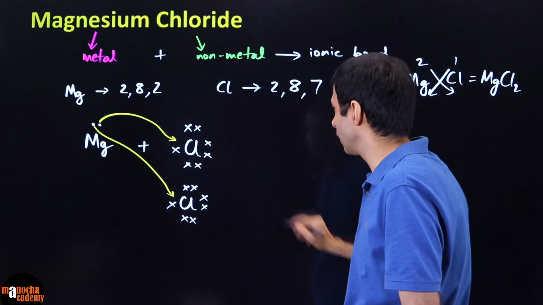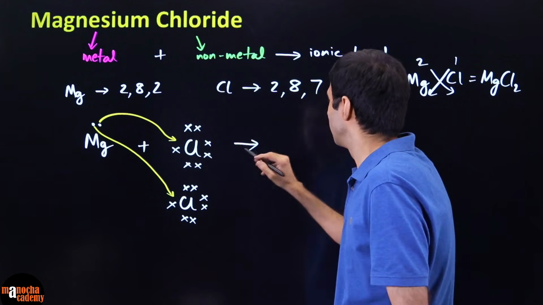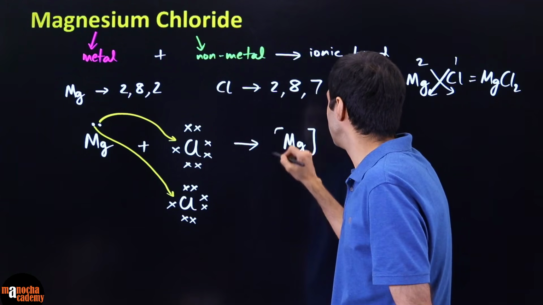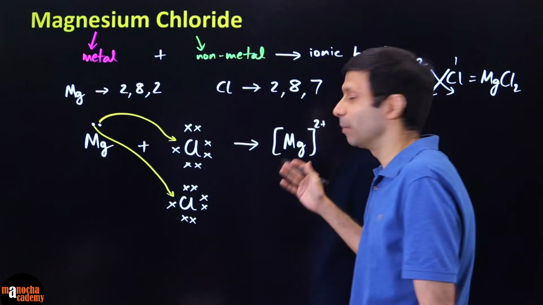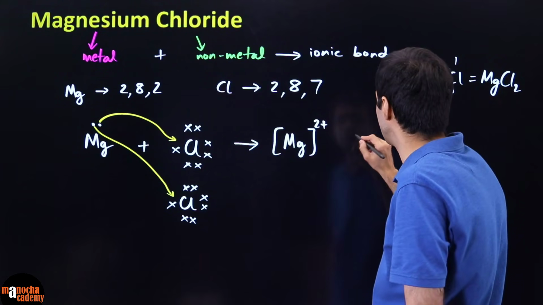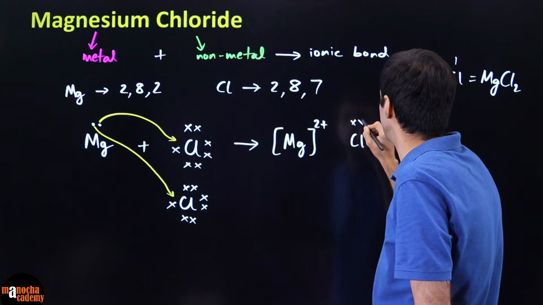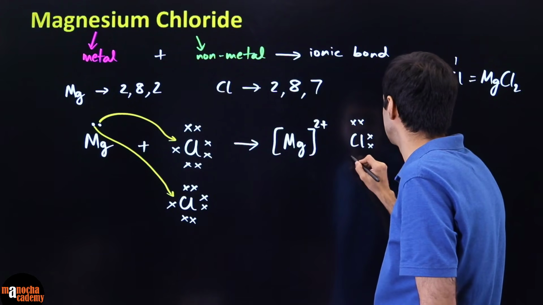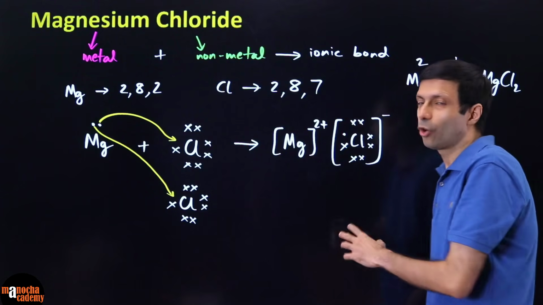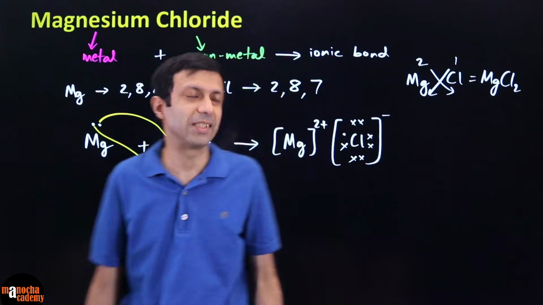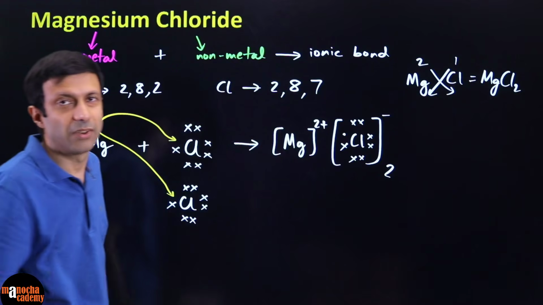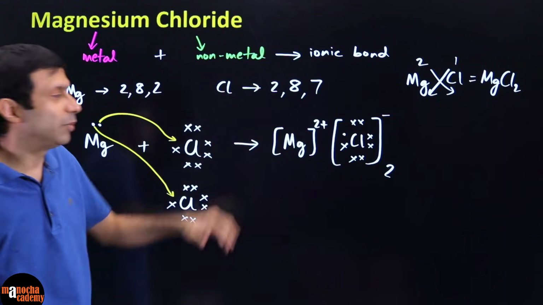And finally, what are we going to get? When they combine, magnesium has lost both its electrons, so it has become the magnesium 2 plus ion, the magnesium cation, and each chlorine atom has gained 1 electron, so it has become chloride minus, negative. Now rather than drawing 2 chloride ions, you can simply, and please don't write the 2 here, that is what is written in the formula MgCl2.